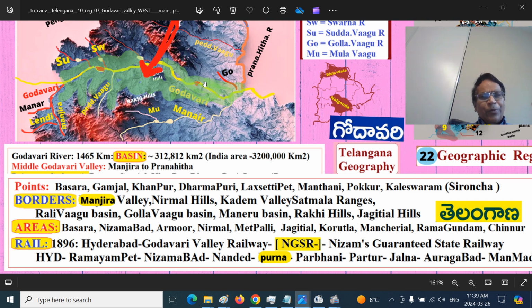The most important point is the railway history. When the railways started around the 1850s during the British Governor General Lord Dalhousie's time, after that the Nizam started a company called Nizam's Guaranteed State Railway, NGSR. It built the Hyderabad to Godavari Valley Railway. The starting point is Hyderabad, Secunderabad, the Asaf Jahi headquarters, and the termination point is the Manmad region in the Nasik district and so on.